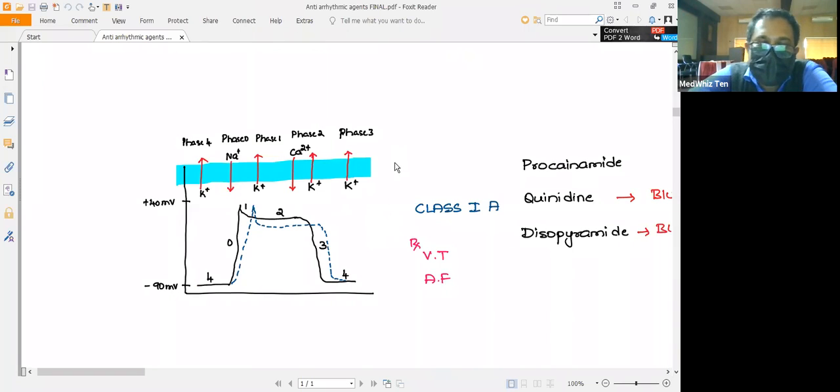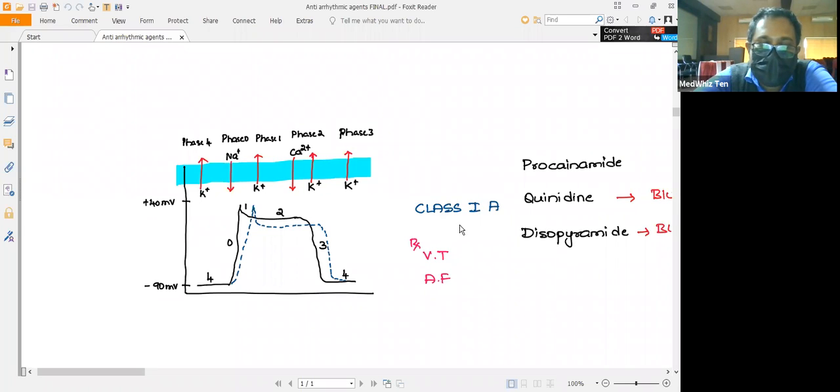Here you can see that class 1 is classified into class 1A, class 1B, and class 1C. There are three subtypes of class 1. This subclassification is based on the ability of each class to inhibit the sodium channels.